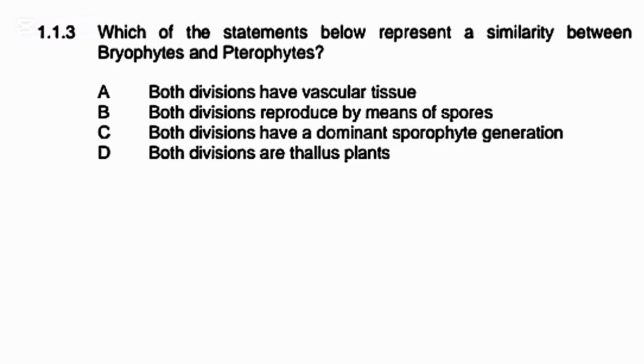1.1.3. Which of the following statements represents a similarity between bryophytes and pteridophytes? Bryophytes, mosses, and pteridophytes, ferns, don't make seeds. They spread tiny spores to reproduce. That's the one thing they have in common. Answer B. Both divisions reproduce by means of spores.